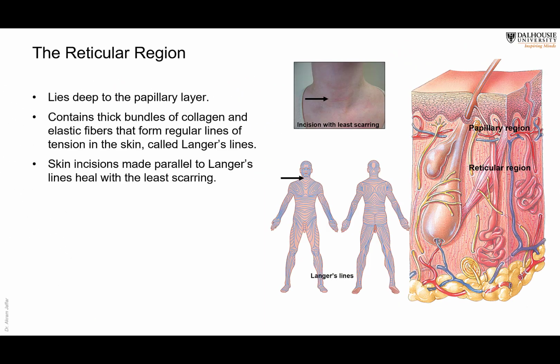Now, the reticular region, which is the thicker, deeper region, consists of dense, irregular connective tissue, and it is deeper to the papillary layer. It is thicker than the papillary layer, and although these collagen and elastic fibers form dense, irregular connective tissue, in most places there is a pattern in them. So they have a certain direction.